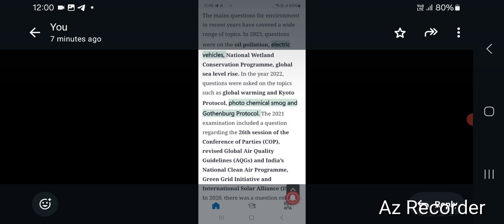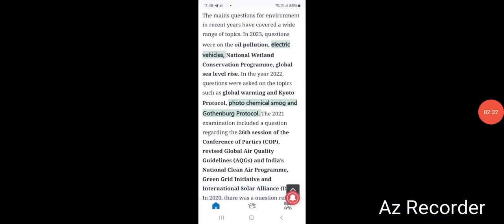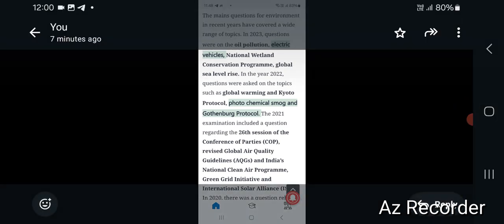a question related to ecology. Only one or two questions have been asked in UPSC from this area. So we will take one question just to understand how to approach the answer: how to approach in terms of introduction, body, conclusion, what must be written in the introduction, what must be written in the body, and how we have to conclude. What should be the presentation of the answer, and what should be the word limit. So let's see the question then.